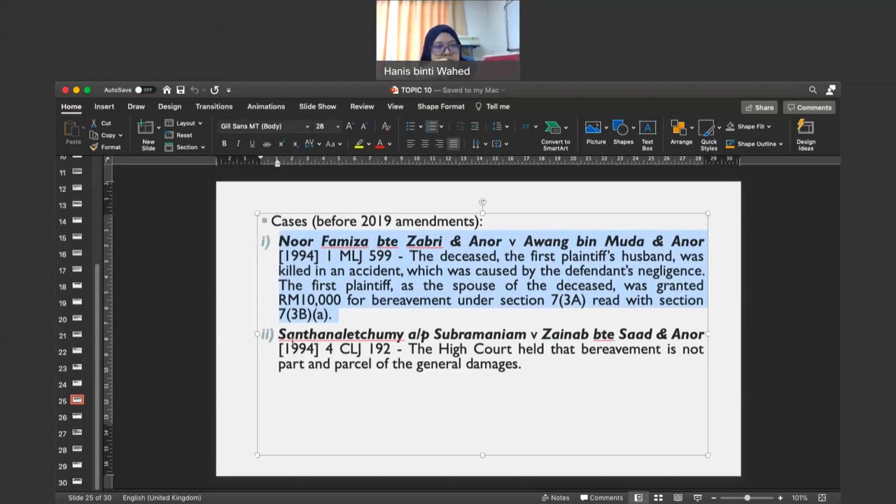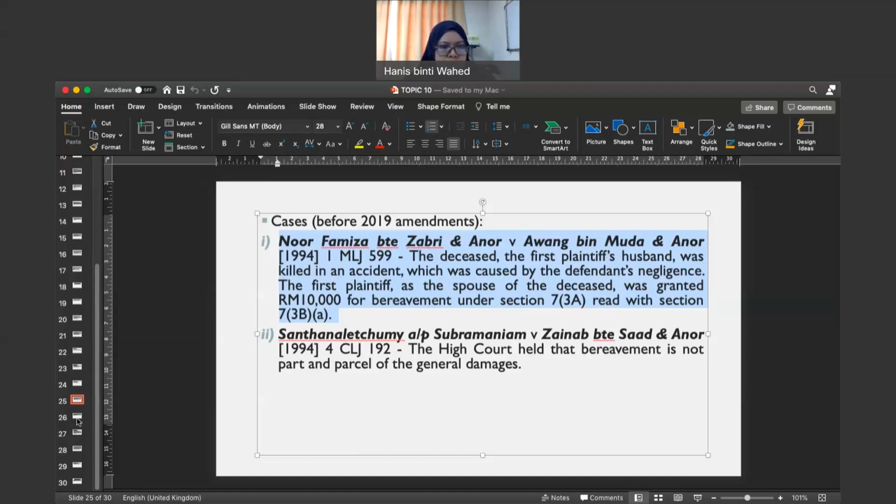If you read this section 7, subsection 3C, this section basically said that the amount of bereavement shall be divided equally between the parents lah. For example, the persons who claim for bereavement are the parents of the deceased, yeah. So the amount should be divided equally. Okay, so that's the gist for section 7 subsection 3C. Okay, all right. So that's about bereavement.